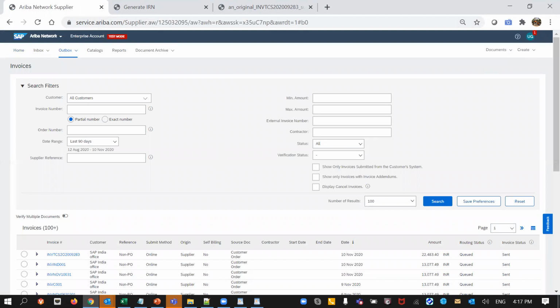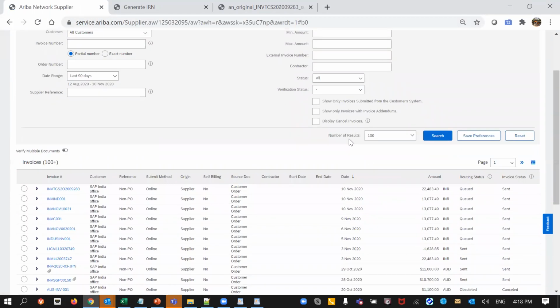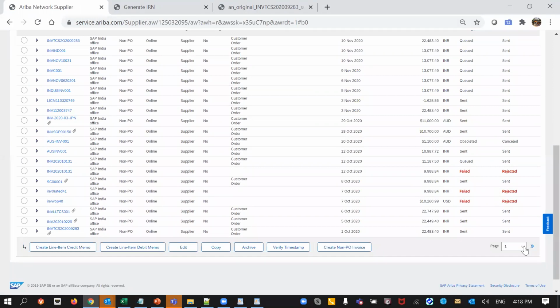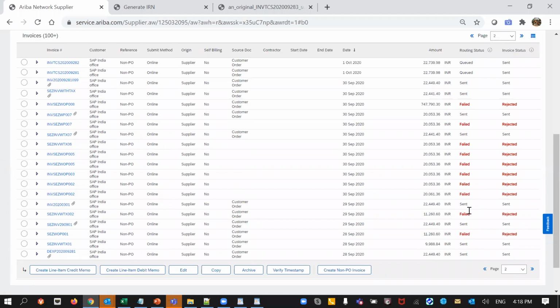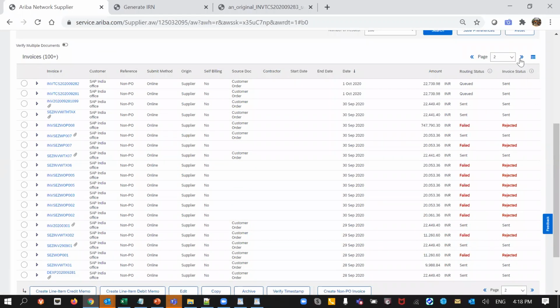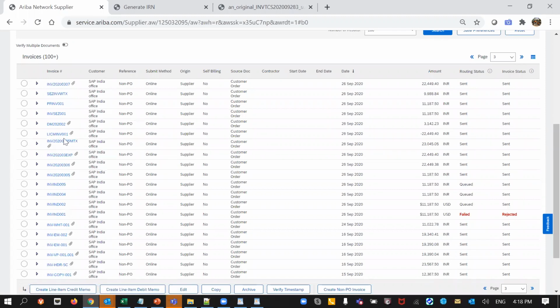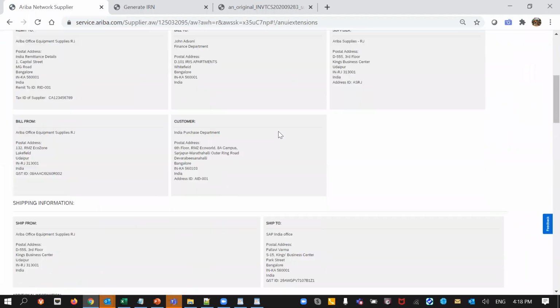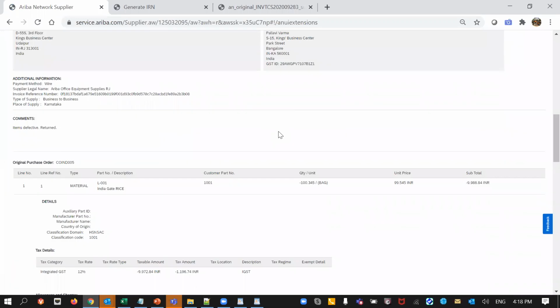Okay, the document type. Something from the 26th. Yeah. So from a line item credit memo perspective, yes.